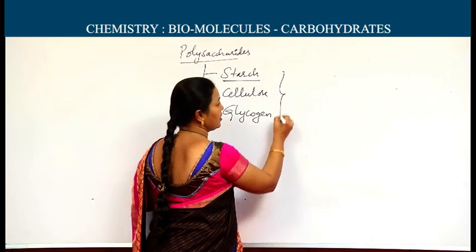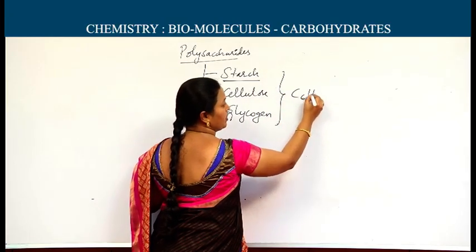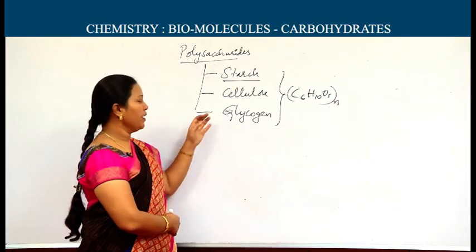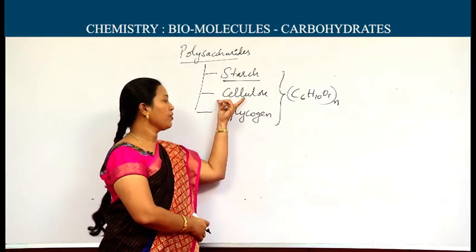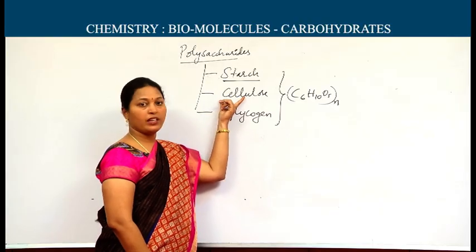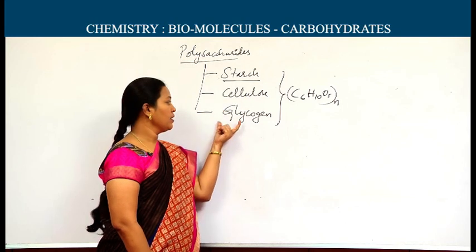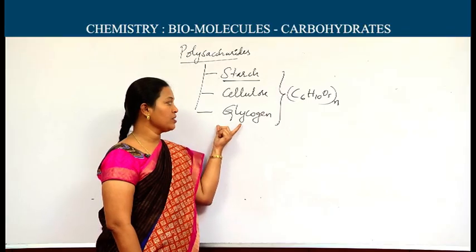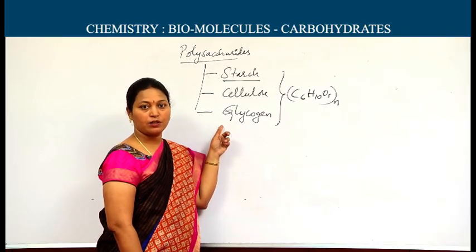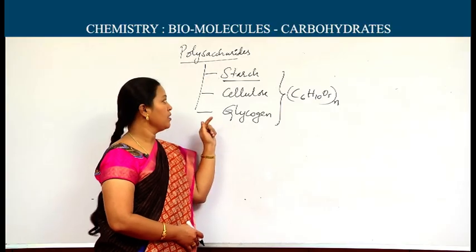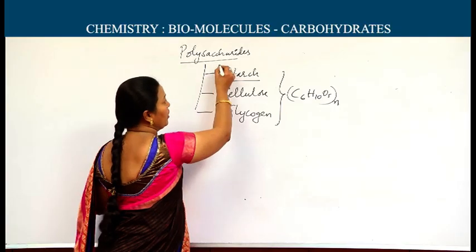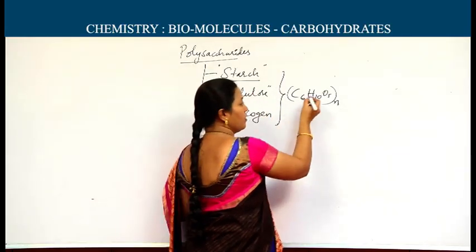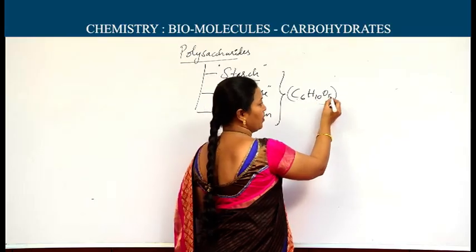The molecular formula for these three is (C6H10O5)n. Regarding cellulose, the source is wood, and most cell walls are made of cellulose only. Glycogen is called animal starch. Glycogen is deposited in the liver and muscle cells of human or animal bodies. Truly, we have to know more about starch and cellulose regarding their chemical structures. The general formula, as I said, is (C6H10O5)n.